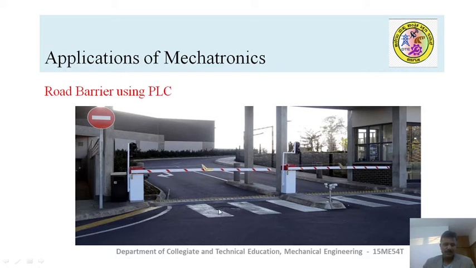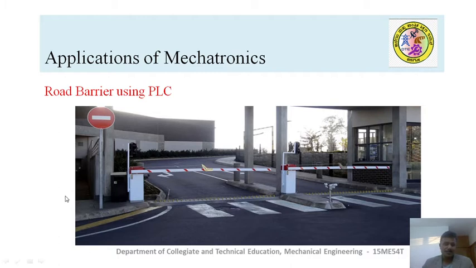Sometimes magnetic cards are used. When you insert a card, the microprocessor receives that input value or currency, and then automatically it opens the bar. That's how road barriers are controlled by a microprocessor. I think you might have seen this in recent times. Even prepaid currency chips are being used in cars.